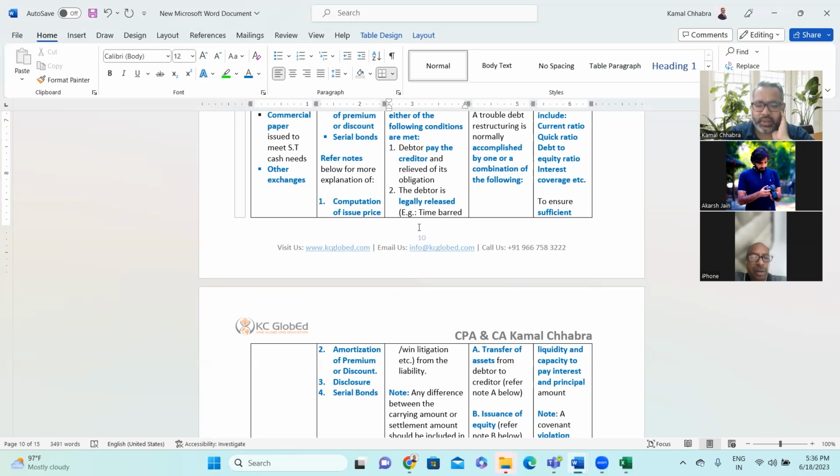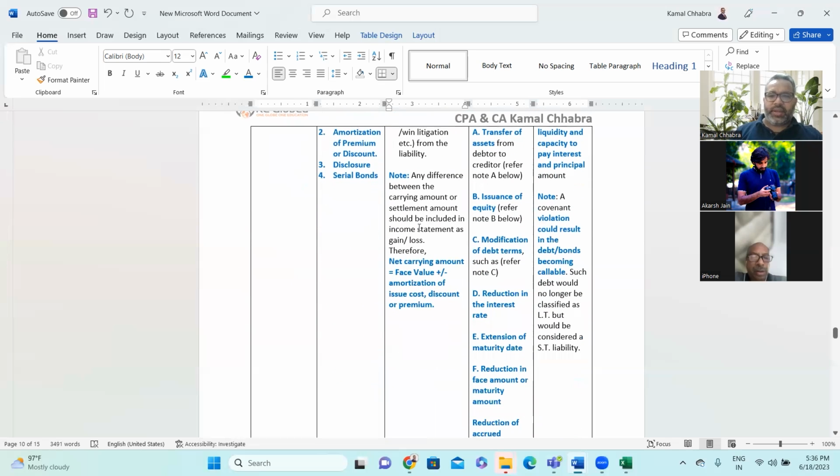So time bar, if the person who is expected to receive has not received, and neither has he made any effort to do the collection, or has not made any legal effort for the collection, then that particular debt is called time bar debt. In that scenario also, the debtor is considered as extinguished from the respective debt or note receivable. Note over here that any difference between the carrying amount and the settlement amount should be included in the income statement as either gain or loss.